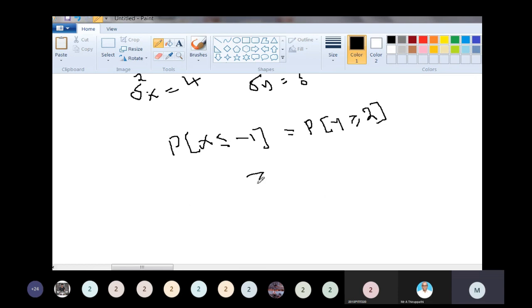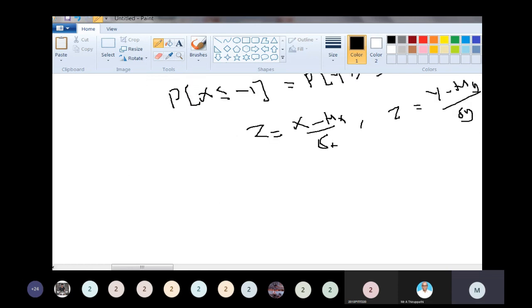Now, what is the standard normal variate? Z is equal to x minus mu divided by sigma for the random variable X. For the random variable Y, z is equal to y minus mu y divided by sigma y. First, convert to the standard normal variate.